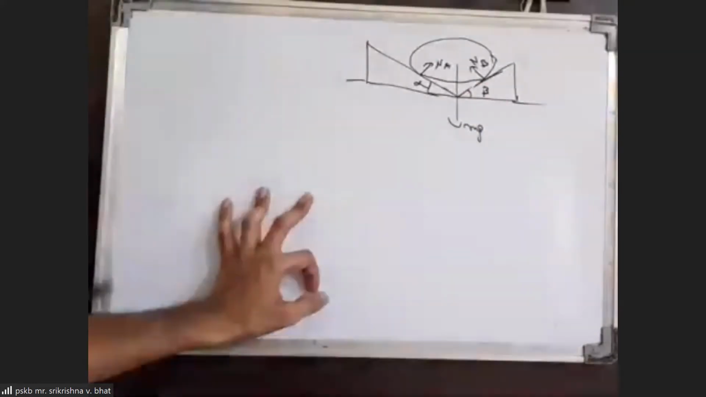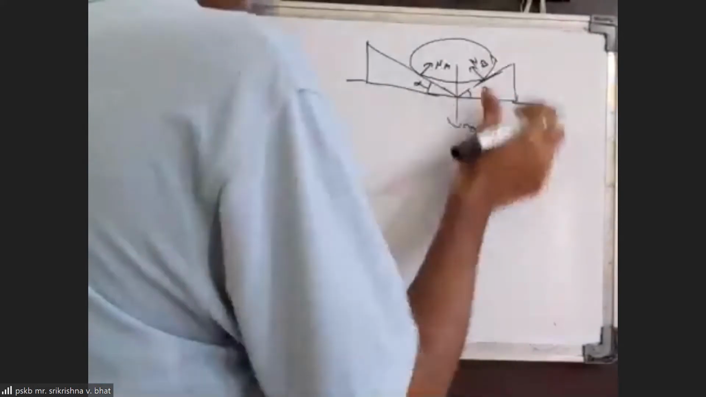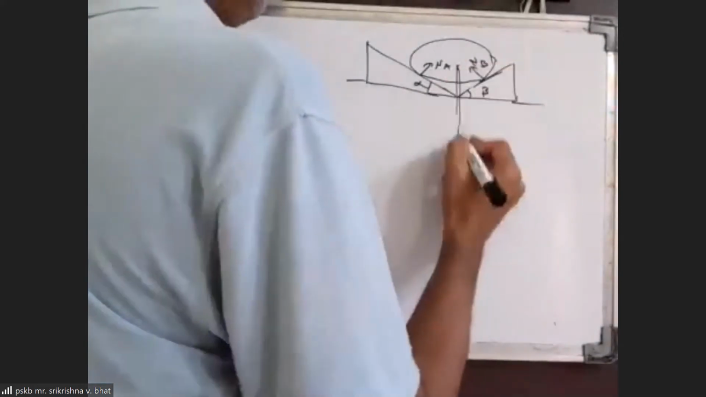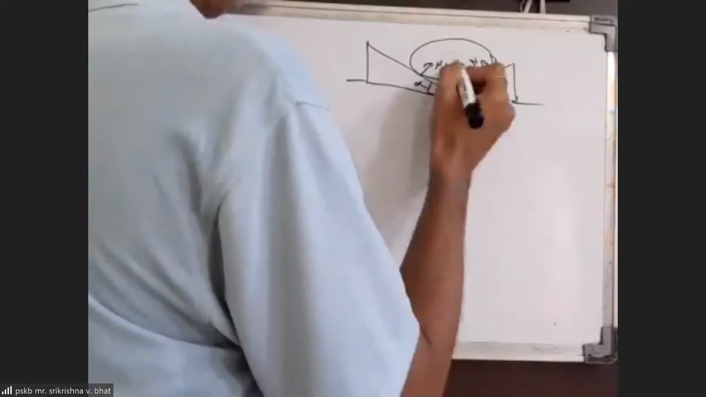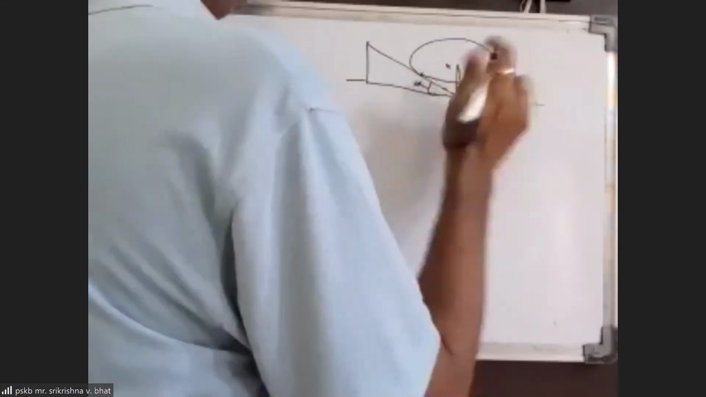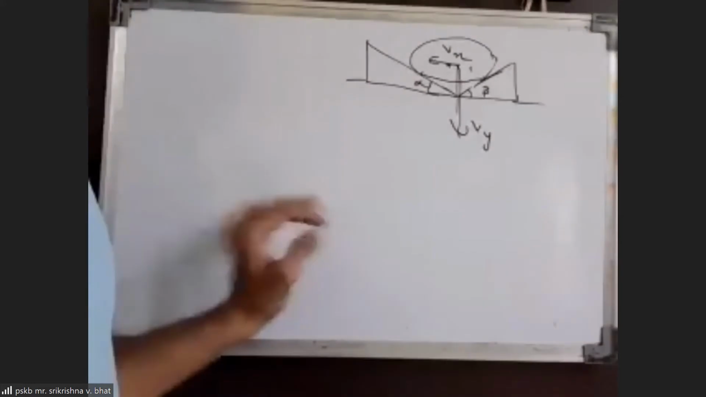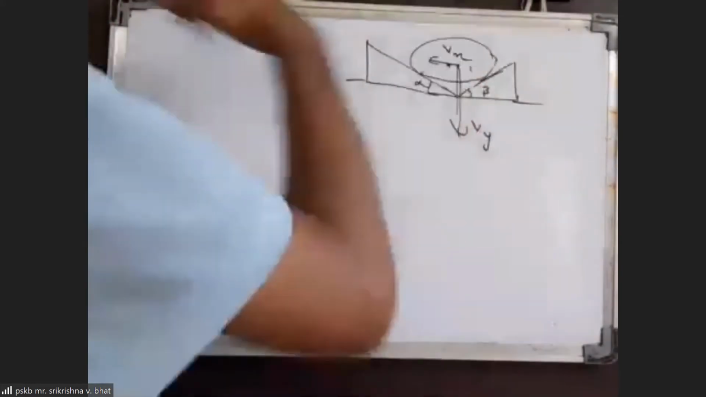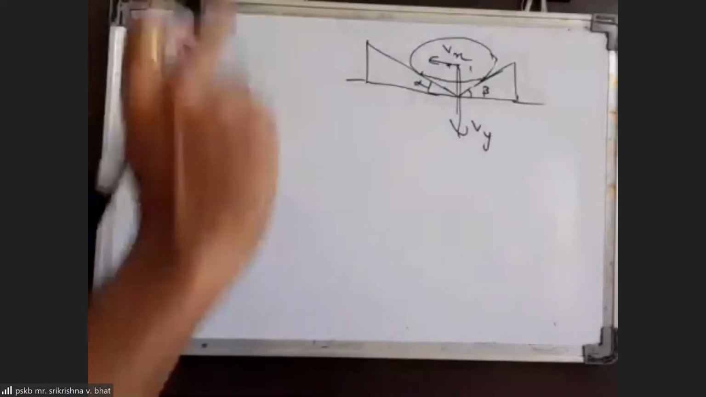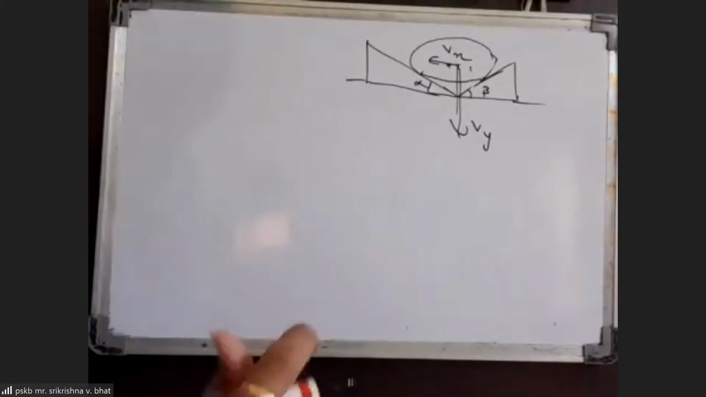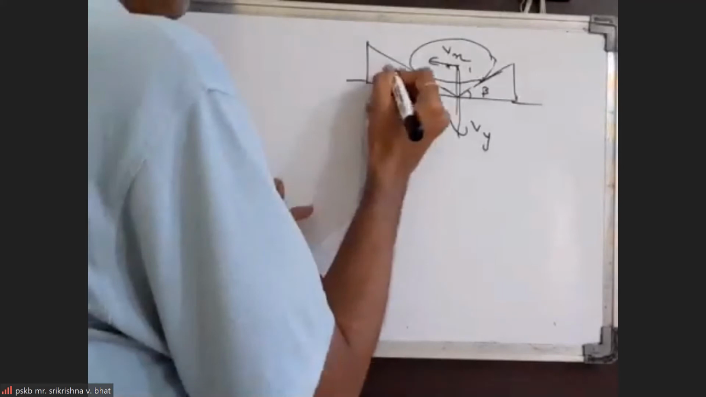You'll get 2 constraint equations. Now the sphere will have one velocity downwards like this. I'll take that as Vy, and we'll have one velocity in the x direction, which will be this way. Okay, so Vx and Vy. I'm taking one leftwards and one downwards, velocity components for the sphere. And velocity of A will be Va, and for B it is Vb.